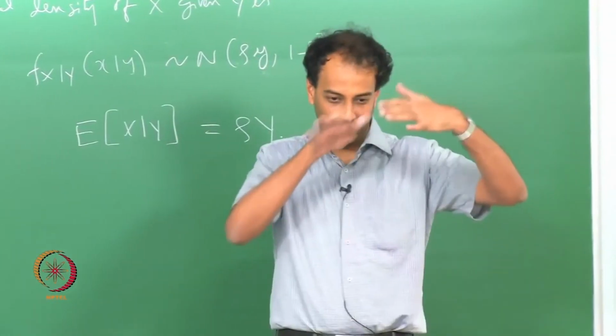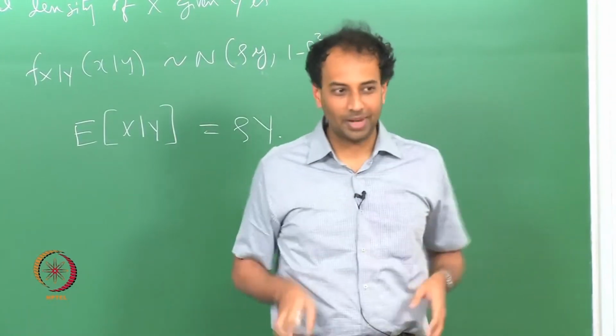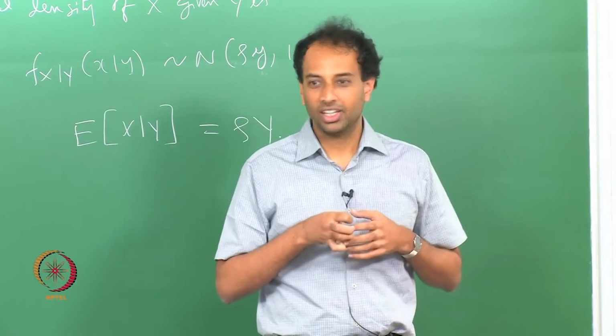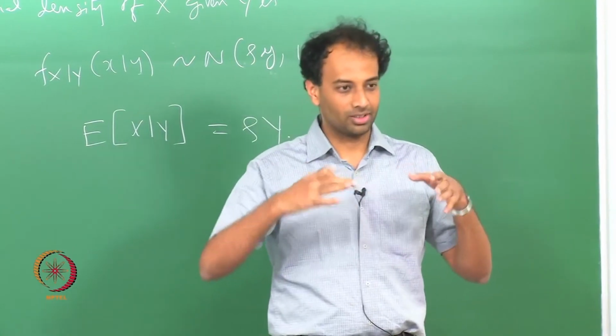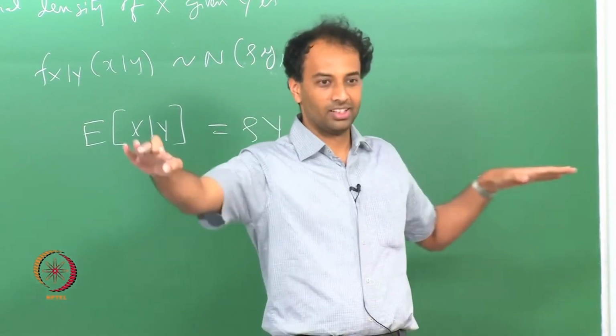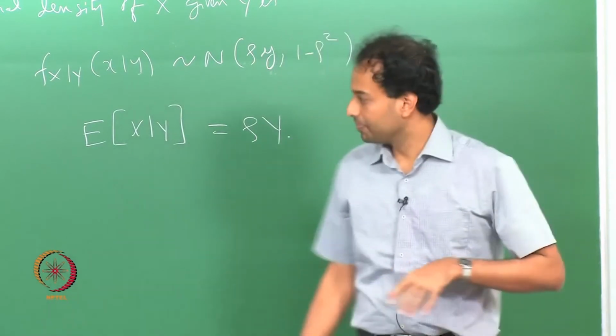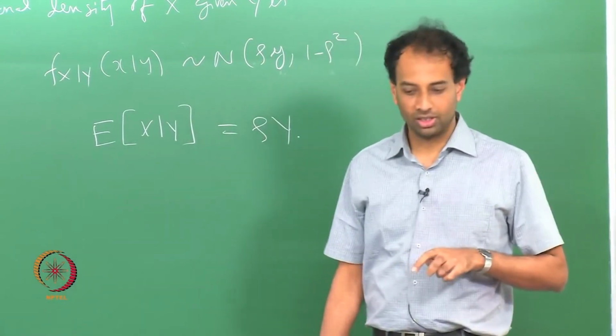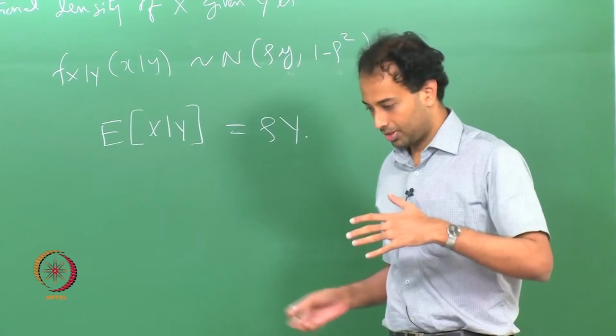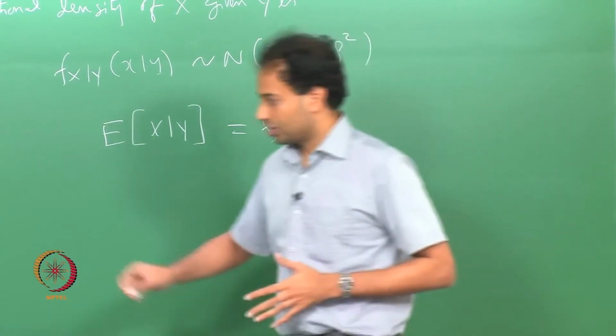You can just plot it in MATLAB, it is very nice to see. It will be symmetric in all directions, no matter which way you cut, it will look like an N(0,1). But if your rho is not 0, the distribution is a little skewed in one way.